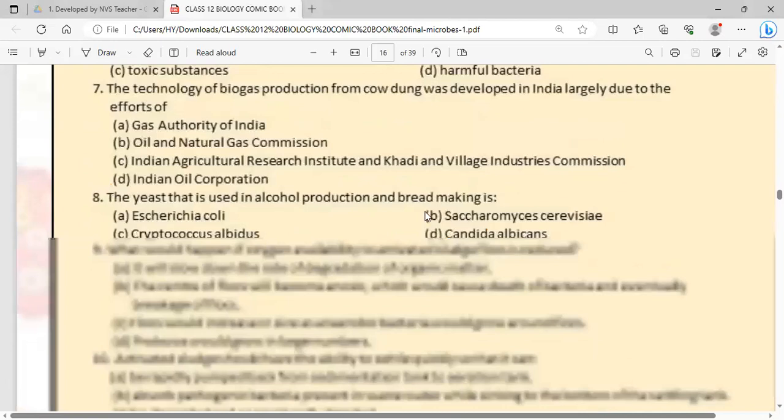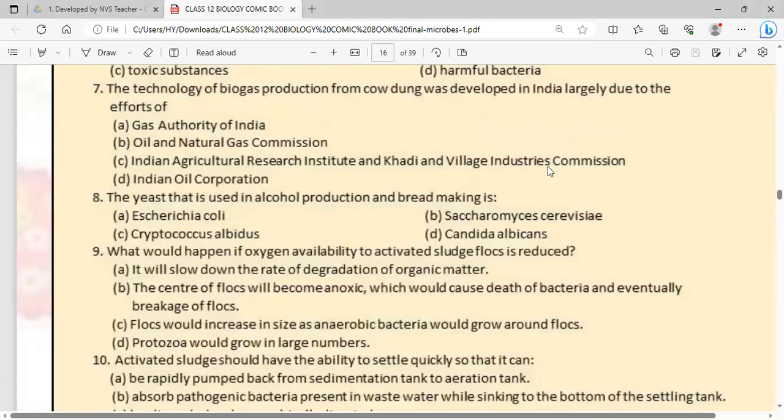What would happen if the oxygen availability to activated sludge flocs is reduced? If the oxygen availability is reduced, then the flocs will become anoxic and that will result in the death of the bacteria and breakage of flocs will occur. So therefore oxygen is continuously supplied.